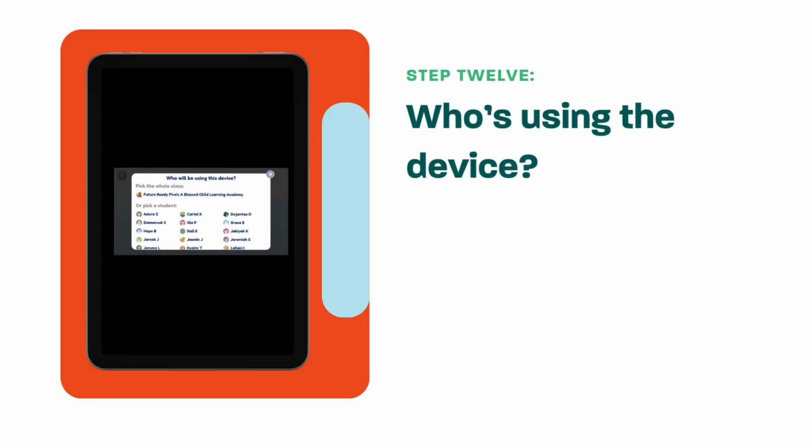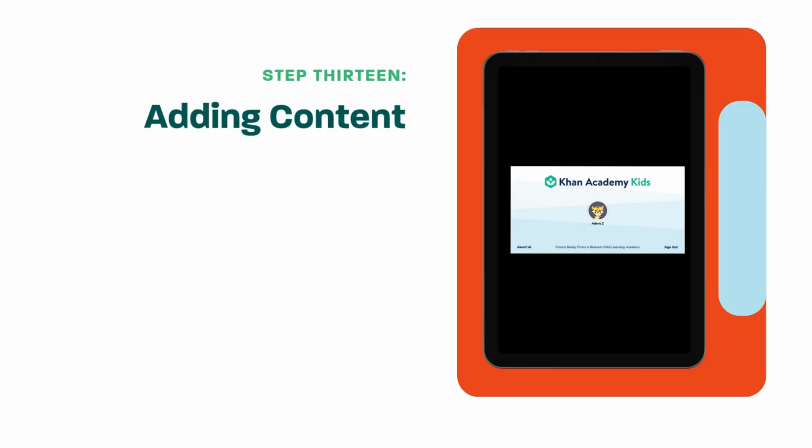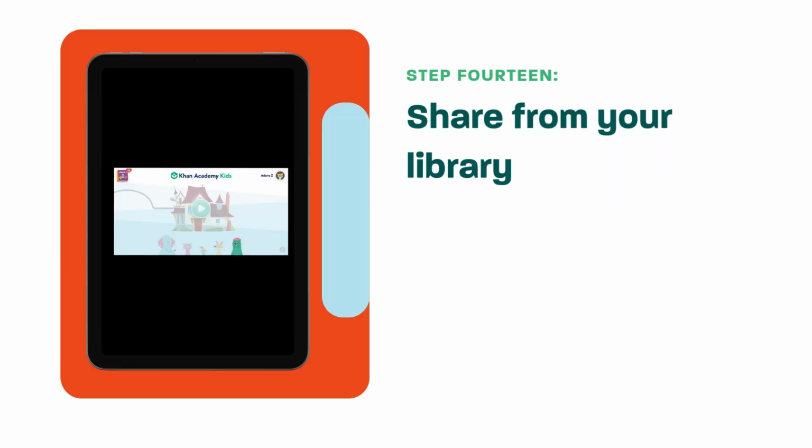Find your child's name on this screen and select it. Touch the picture to open your child's account. Once you arrive on this screen, your child is ready to start using the Khan Academy Kids app.